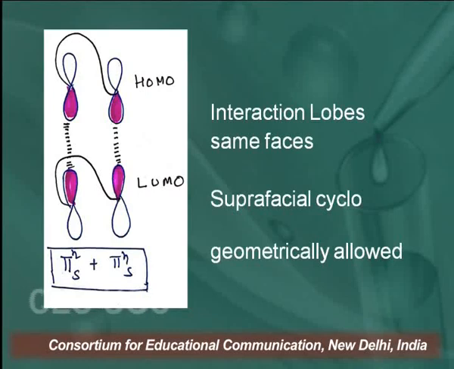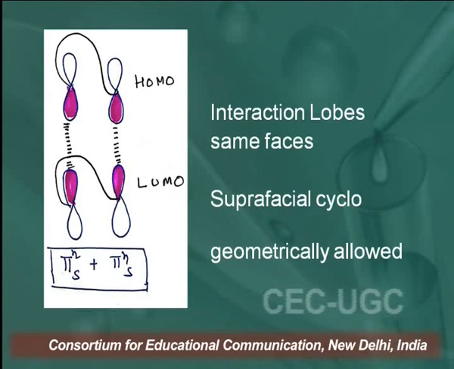Here you can see the HOMO of one reactant and the LUMO of the other reactant. HOMO acts as an electron donor and LUMO acts as an electron acceptor. In that case, both the HOMO and LUMO have the same phases, so the bonding interaction takes place easily, and this is called suprafacial attack.